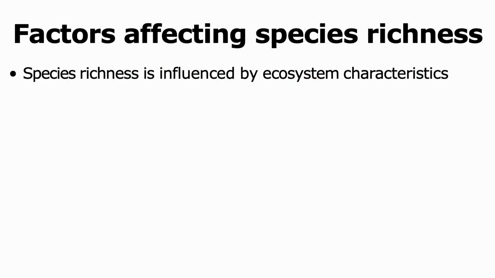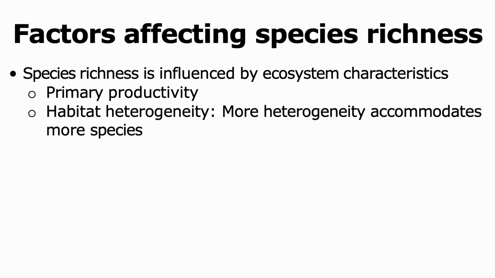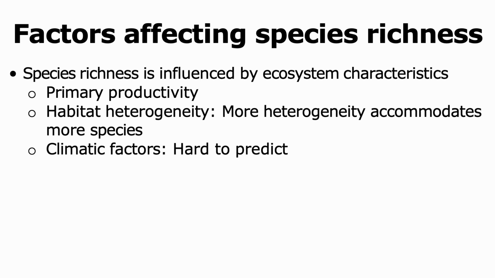Species richness is influenced by different characteristics of the ecosystem. One such characteristic is the primary productivity. When there's more primary productivity, then there's more chemical energy available to support other types of species in the ecosystem. Habitat heterogeneity can also influence species richness. When the habitat is heterogeneous, it can accommodate more species. Climatic factors also influence species richness. However, they are hard to predict.